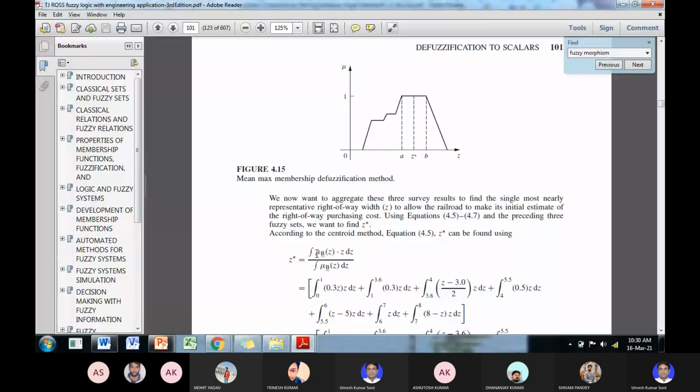So the centroid is given by total values of z multiplied by the membership grades and total values of membership grades. Suppose at this value the value of z is 0 and the membership grade is 0. Here some value will be there and the membership grade is suppose 0.55. So you take the multiplication.